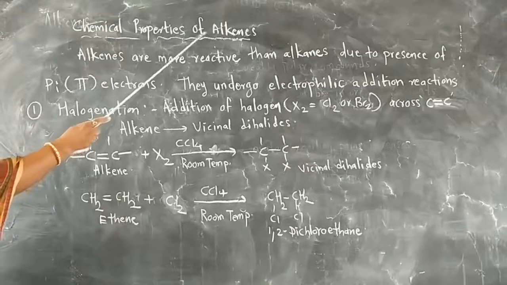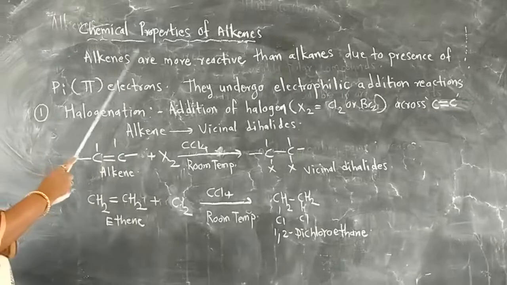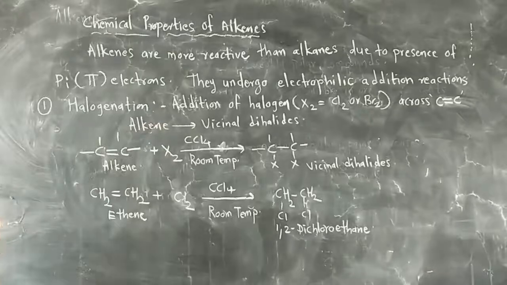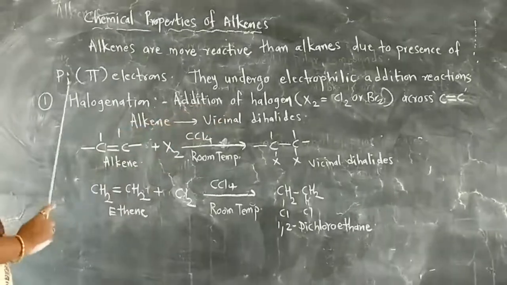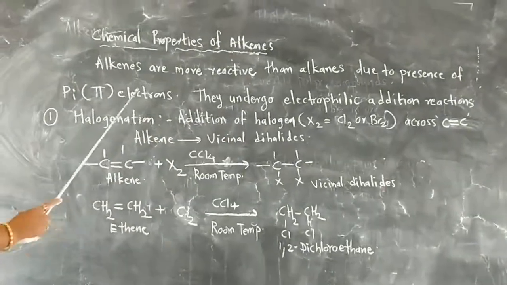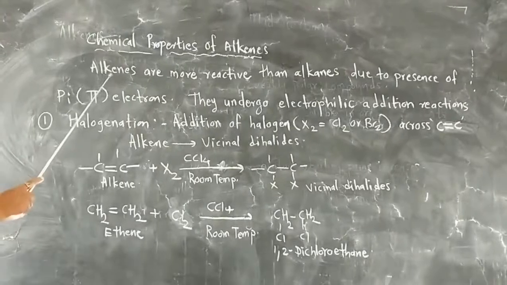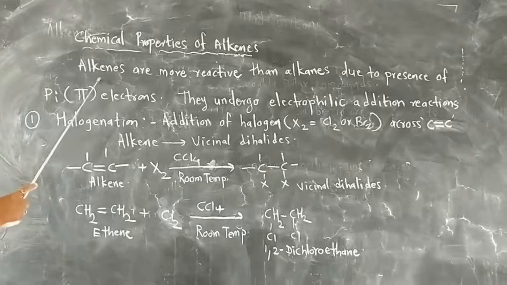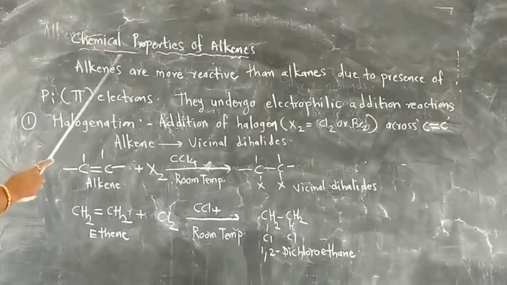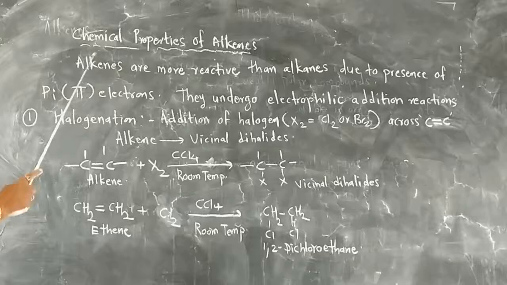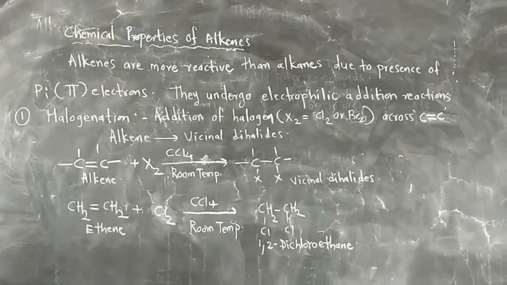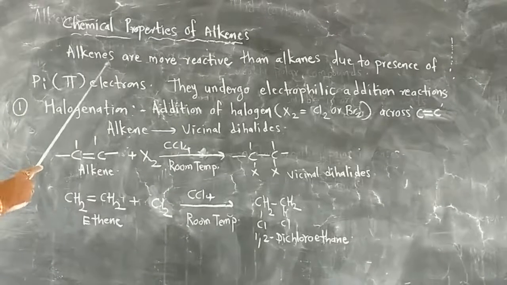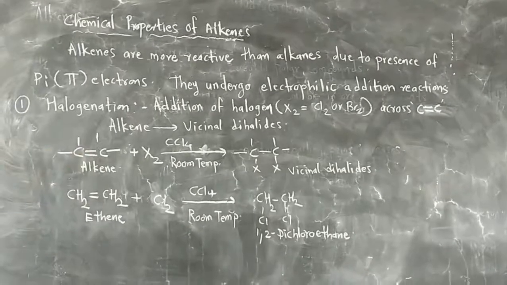Chemical properties of alkenes. Alkenes are more reactive than alkanes. This is due to the presence of pi electrons. In the structure of alkenes, the functional group is the carbon-carbon double bond, which is the reactive center. While studying the chemical properties of alkenes, the carbon-carbon double bond is the reactive center. Due to the presence of pi electrons, they are more reactive than alkanes.